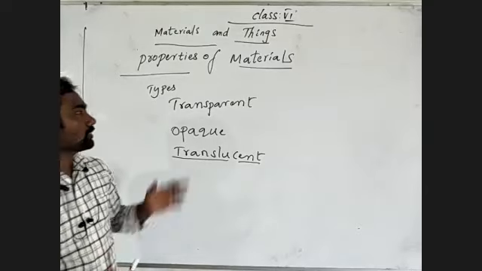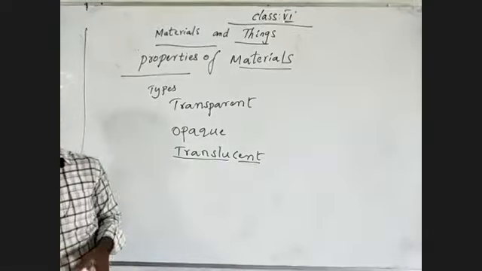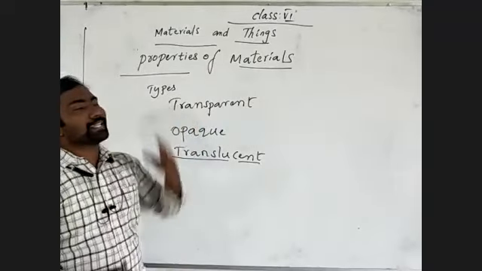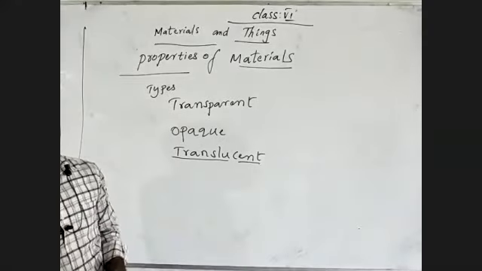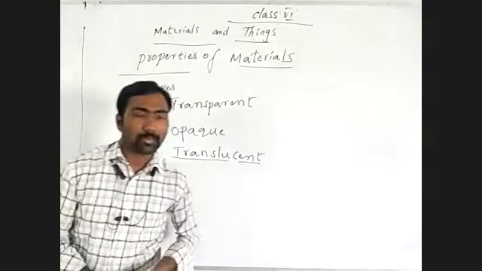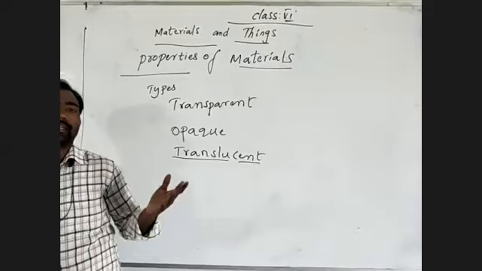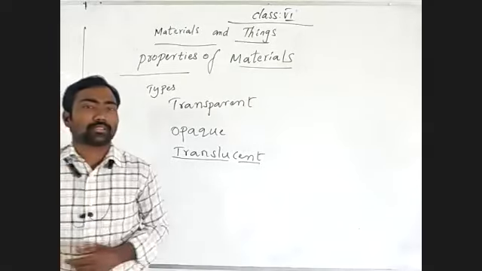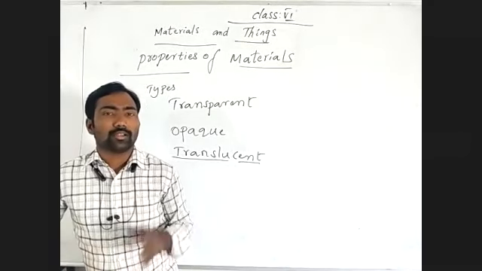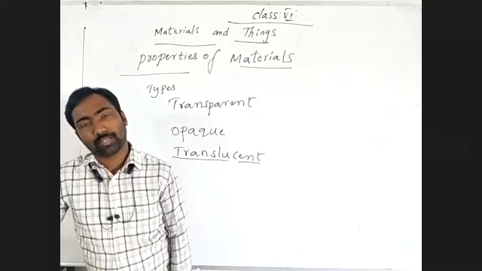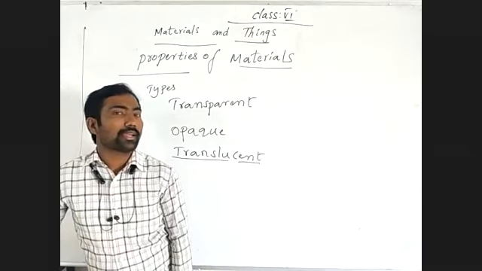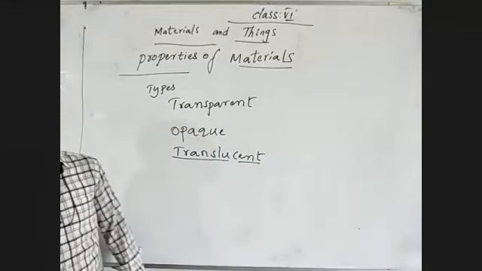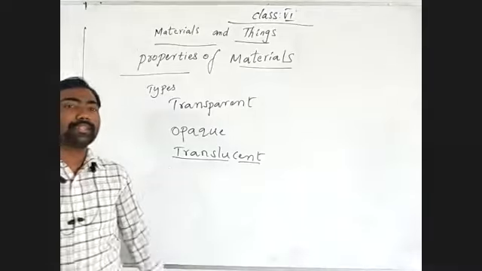What are the properties of material? First, we'll go with transparent. Transparent material is one of the properties. A transparent material is a substance which allows light completely through it. Those materials we call transparent materials.